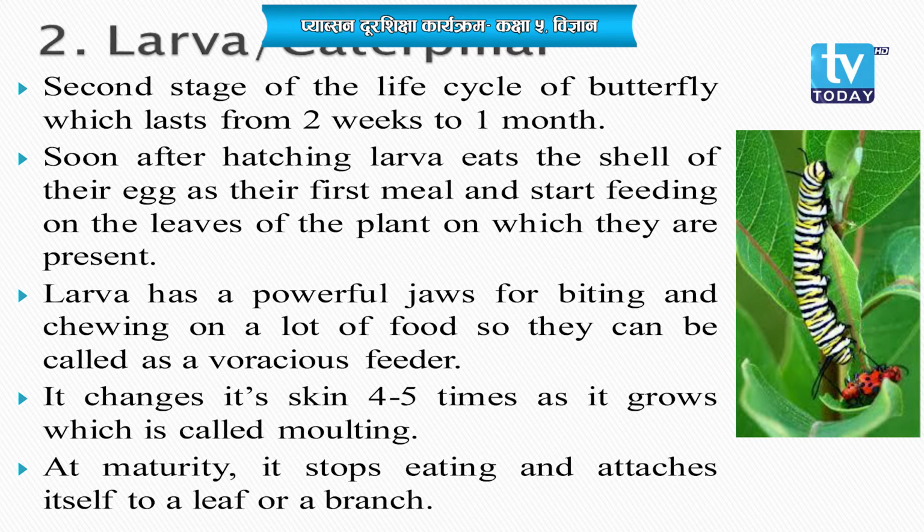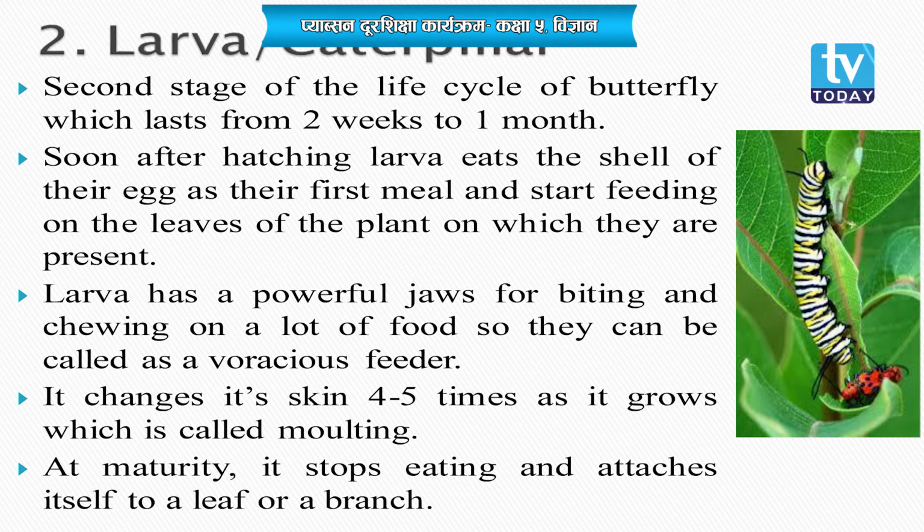After that, they start feeding on the leaves of plants only. Similarly, the larva has powerful jaws or powerful teeth for biting and chewing a lot of food. So, they can also be called a voracious feeder. Voracious, we had discussed the word earlier. Voracious means wanting to have a large amount of food, isn't it?